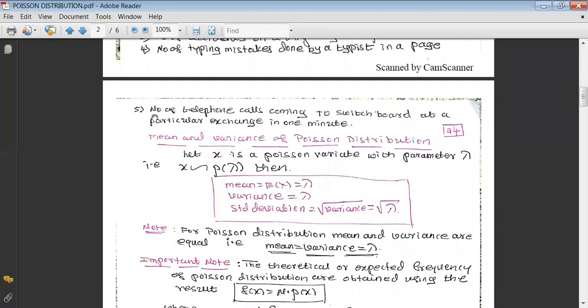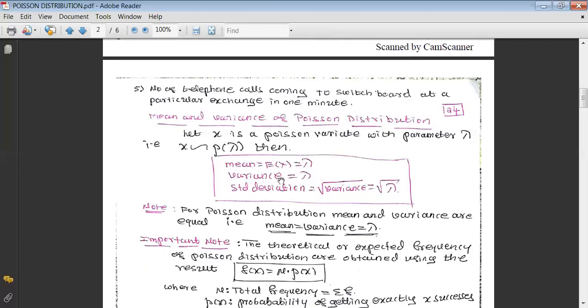And one more last, that is number of telephone calls coming to the switchboard at a particular exchange in 1 minute. If we take any exchange, in a day, there will be 1,000 calls going to be booked. In a particular 1 minute, hardly 10, 20 or 50 calls might be booked. Then the probability of having a call in that particular minute is 50 divided by 1,000. That means it's very, very less. That's why this also holds the conditions of Poisson, and it will also be a good example of Poisson distribution.